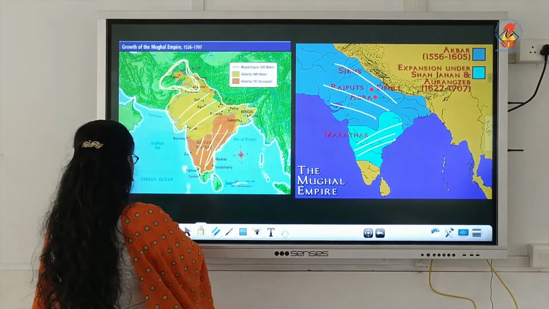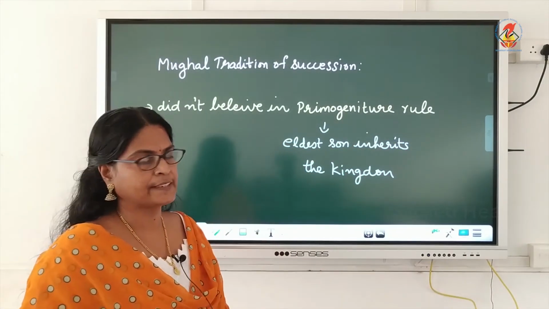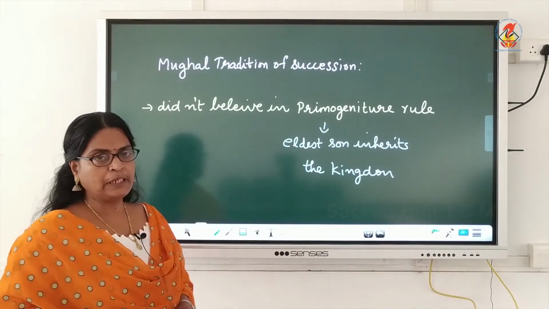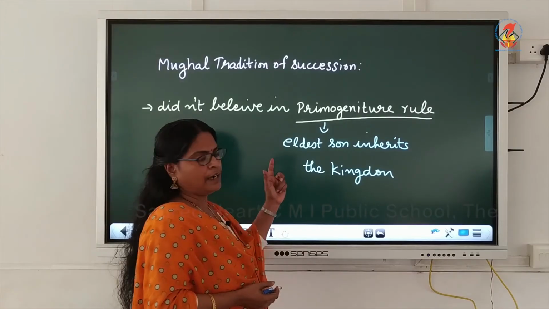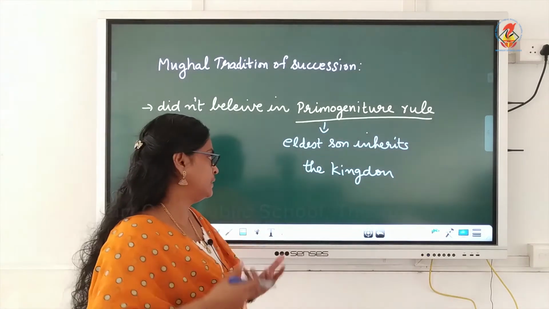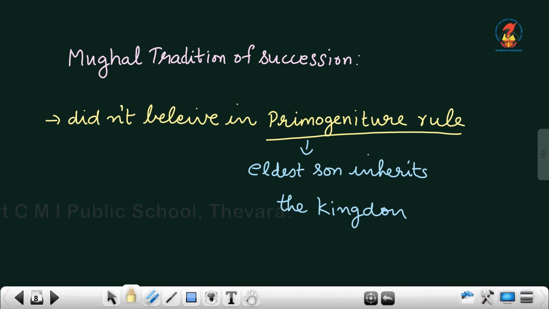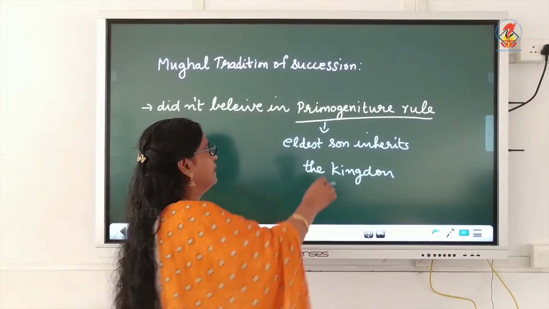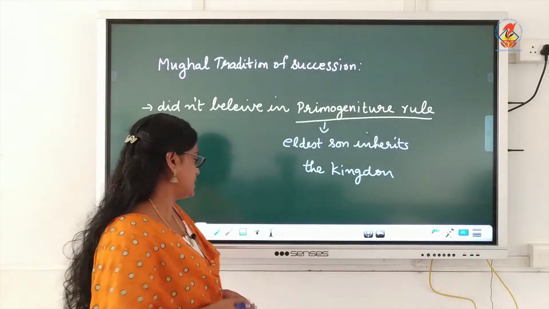Yes. Now the next topic, the Mughal tradition of succession. They did not believe in the primogeniture rule. What do you mean by the primogeniture rule? Under this custom, the eldest son inherited all the estate of his father. The eldest son inherits the kingdom. But the Mughals did not follow this custom.